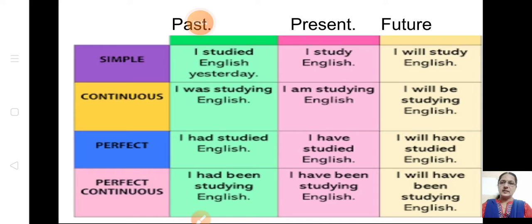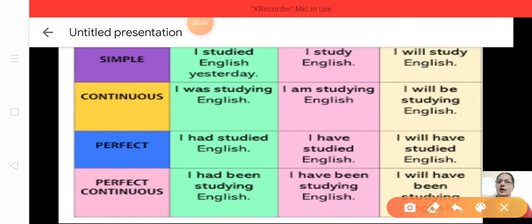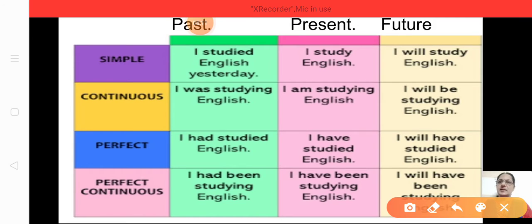Let us revise the examples, children. See here. Okay. Now first we'll start with present tense. I study English. This is study, isn't it? That is in the present tense. And past tense, what will you tell? I studied English. Studied. That is in the past tense. Future, I will study English. That will be the future tense.